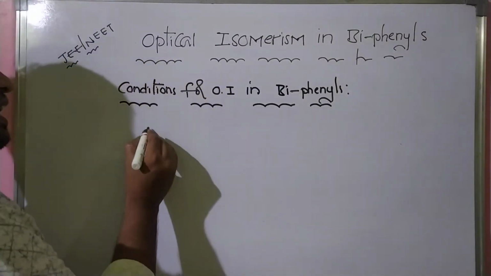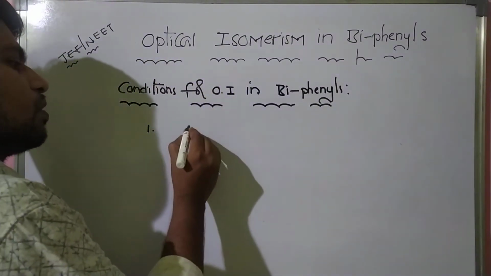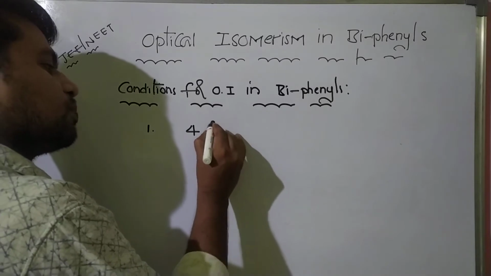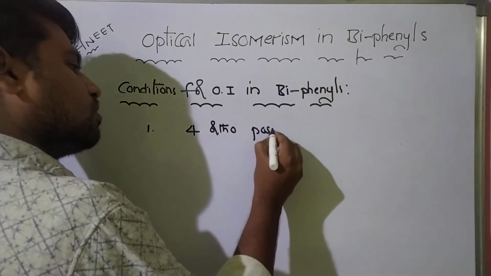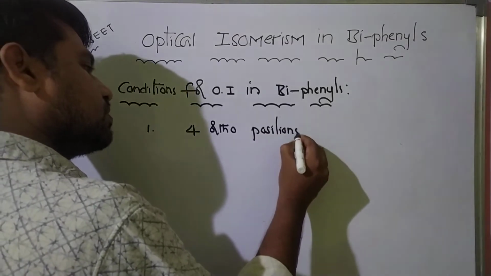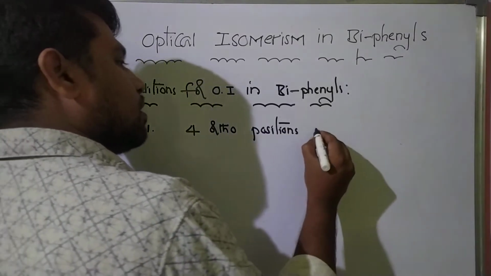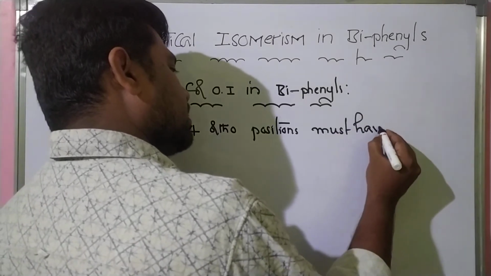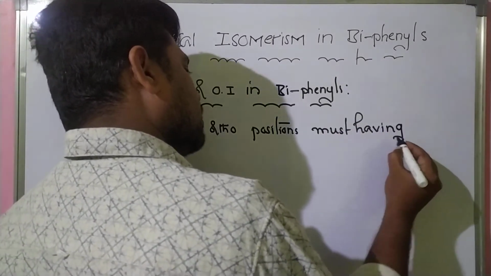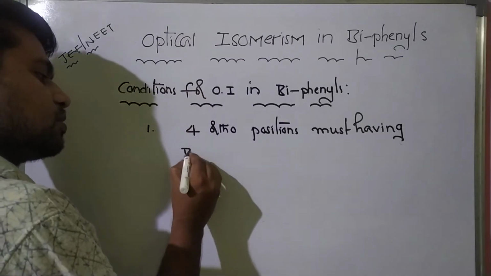The first condition is 4 ortho positions must have bulky groups.